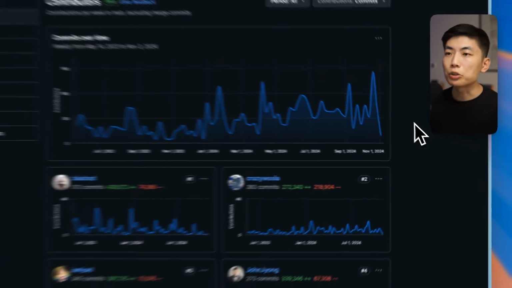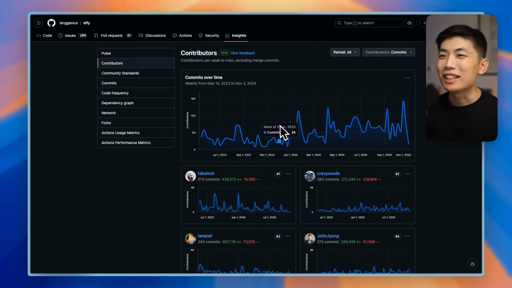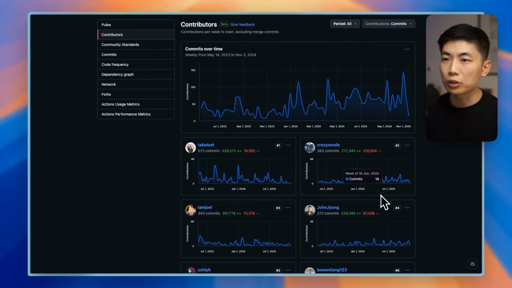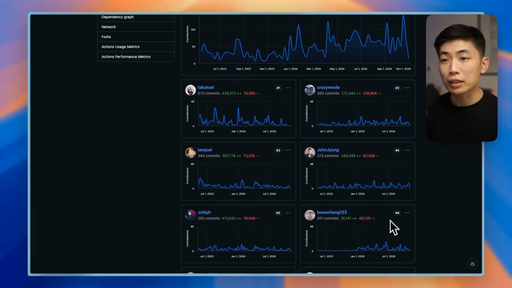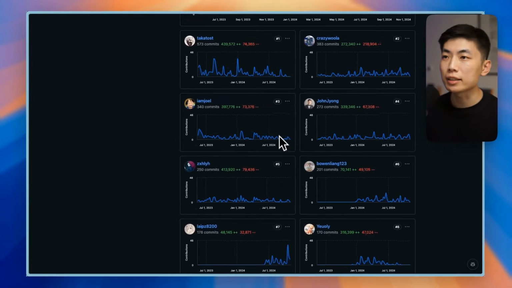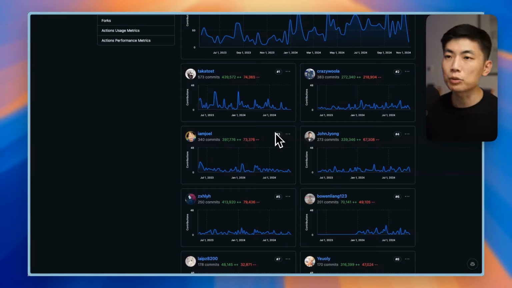So here is a contributor graph for Diffie. And in this case, again, you'll see a slightly upward trend of commit activity. In terms of active contributors, and actually in terms of relative commit levels, quite a few of them are at equal levels, especially the ones that are ranked near the top. This is an amazing contributor distribution graph that you generally want to see, because you want to make sure that in case anything ever happens to a team member, another person can take over.